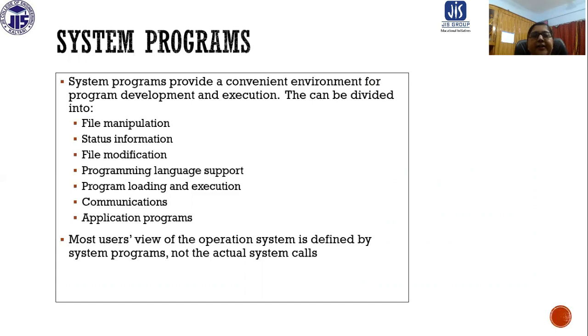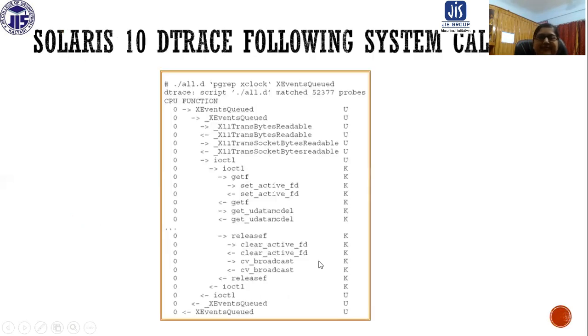They can be divided into file manipulation, status information, file modification, programming language support, program loading and execution, communications, application programs. So these are the supports provided by the system programs. Most users' view of the operating system is defined by the system programs, not the actual system calls. Okay.